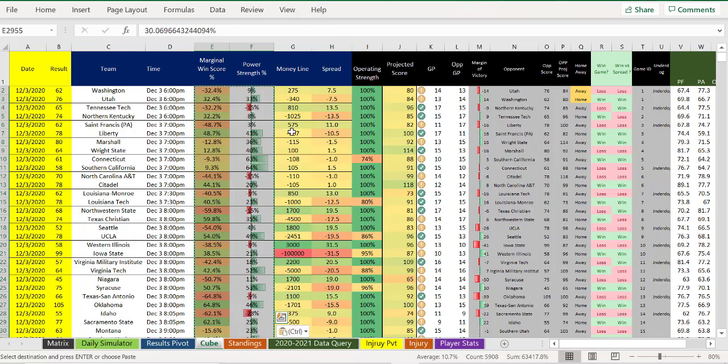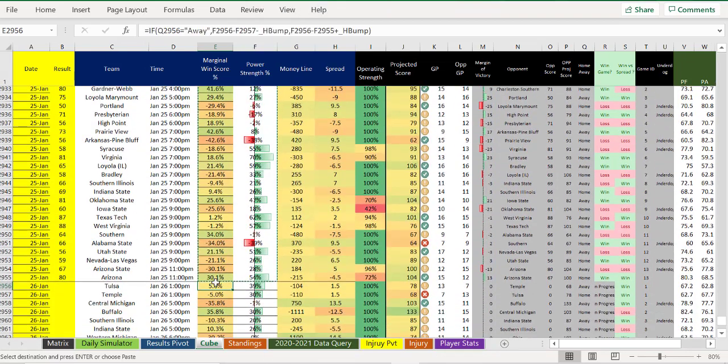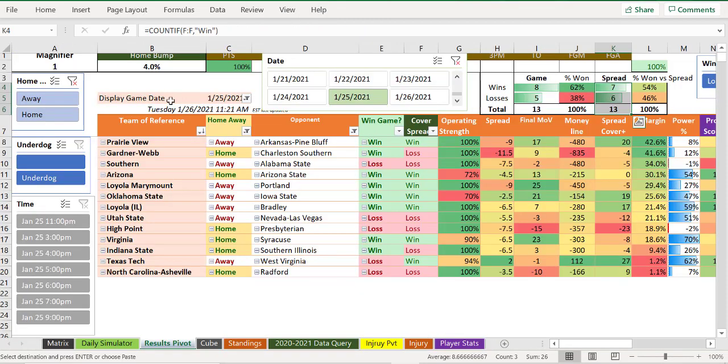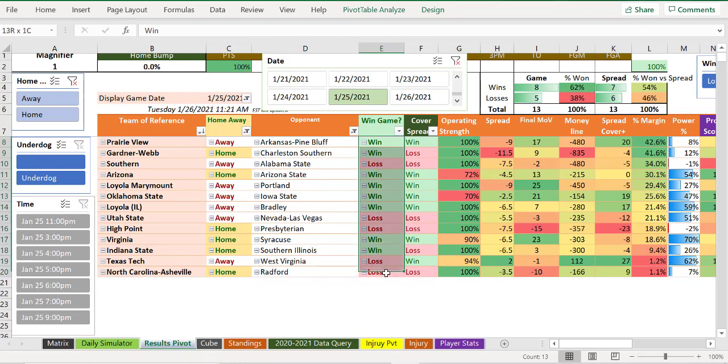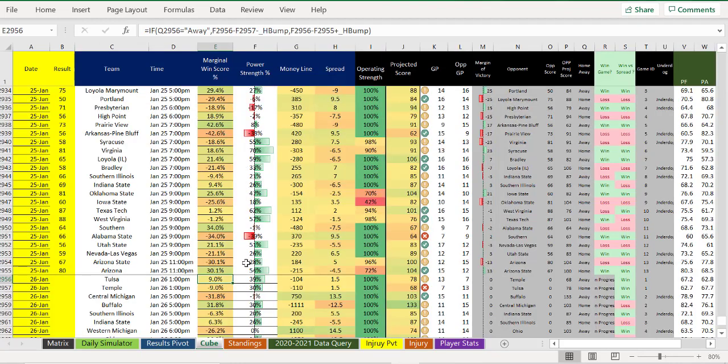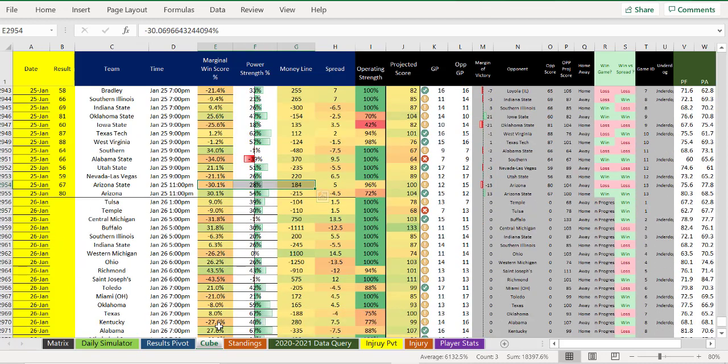So what I'm doing is I'm freezing all the historical games now. So now when we go back here and we try to bring this back down to a 0% bump, watch, nothing's going to change. The reason why nothing's going to change is because it doesn't work anymore on the day because I just froze those old records. It will work for today.